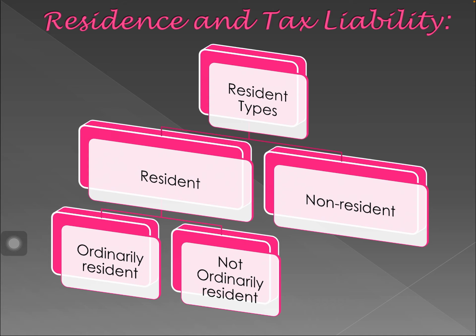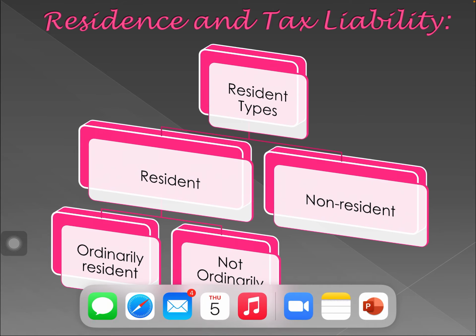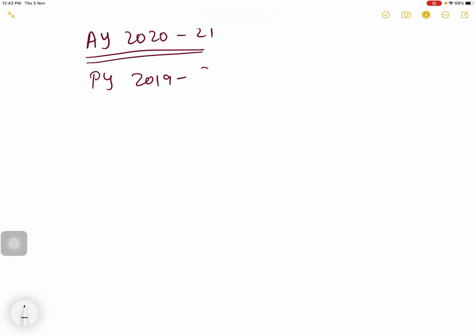So for our portion, which is assessment year 2020-21, for the assessment year 2021, the previous year will be 2019-20, right?